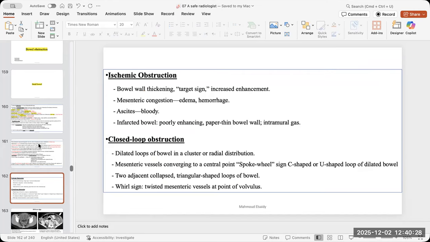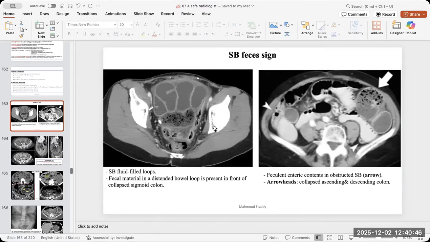I think if you saw the abdomen X-ray in Eagle Eye, you will also find a good amount of slides about the bowel obstruction itself. You can go back for it also. The ischemic obstruction, the closed loop obstruction, and some images for it. This is the small bowel feces sign. And always look for the periphery of the film or the image to see whether the large bowel is dilated also or not. So it is only small bowel dilatation or large bowel dilatation as well.